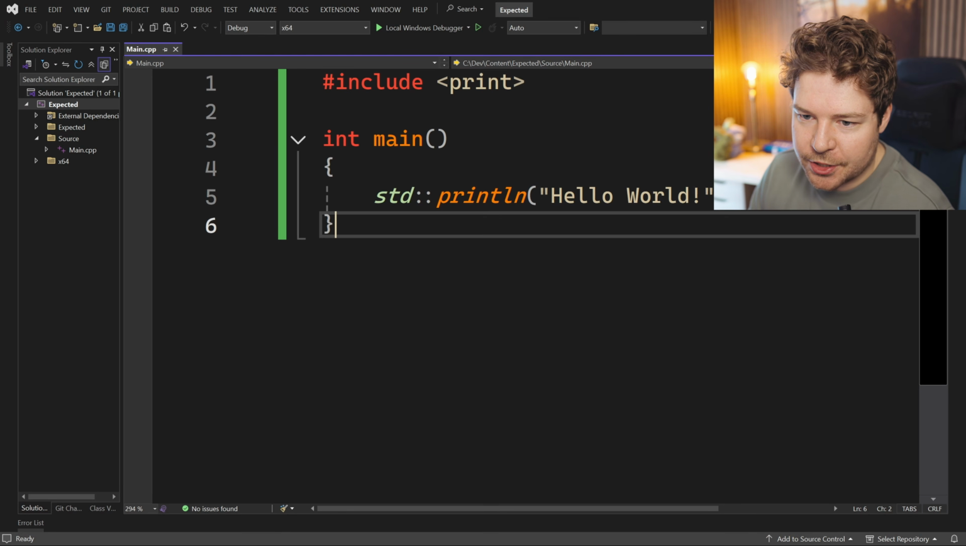Okay, so let's go back to the beginning and talk about this in much more detail. So first and foremost, you need to make sure that you are on C++23.